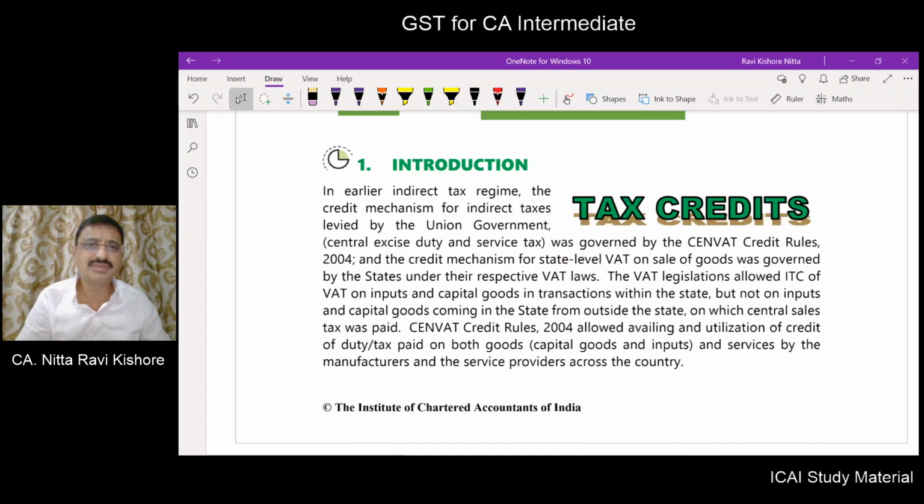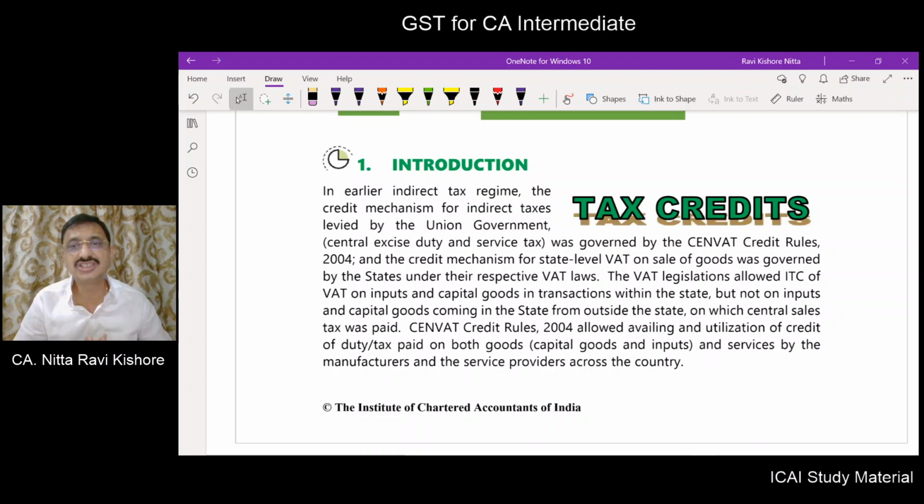Now there was a credit mechanism in both of these under the CENVAT Credit Rules 2004, and there used to be a credit mechanism in the state level VAT also. So the state level VAT legislations also have a mechanism of allowing input credit on inputs as well as capital goods.